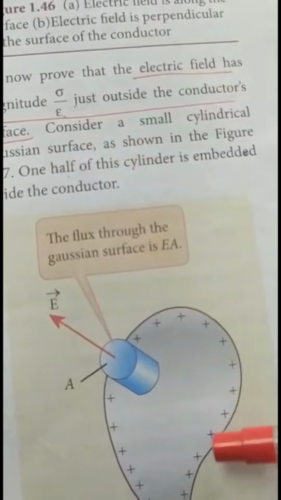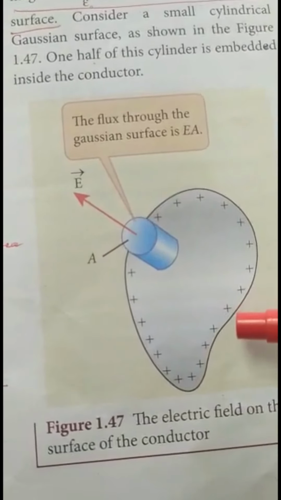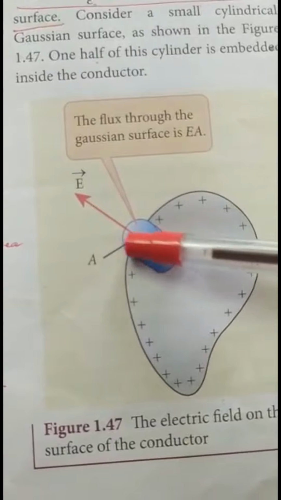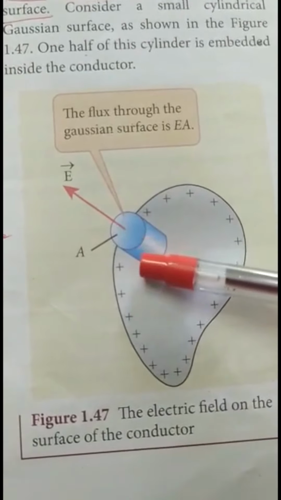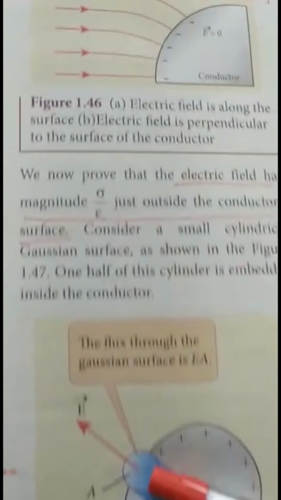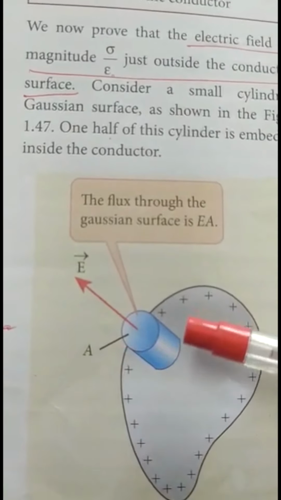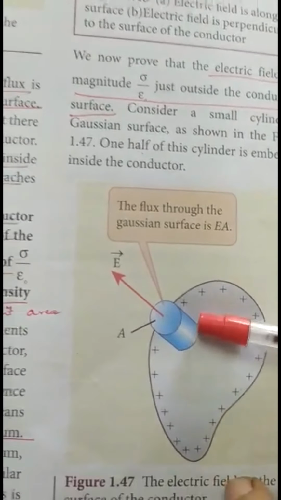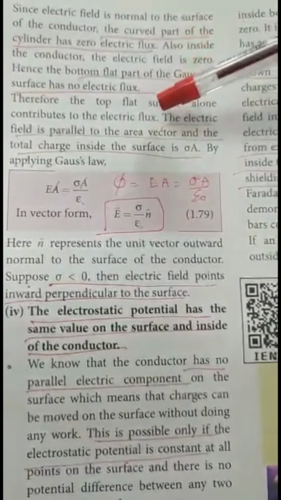For this, you consider this diagram. This is an arbitrarily shaped conductor which has positive charge, and this blue cylinder is the Gaussian surface. As we have studied, the electric field is normal to the surface, and A is the area vector. This cylinder consists of three parts: the curved part, the bottom surface, and the top flat surface.